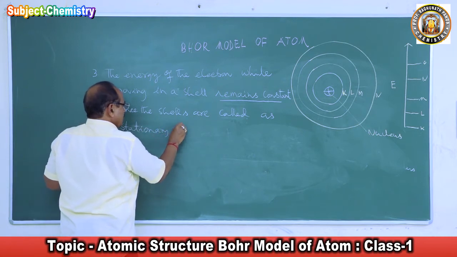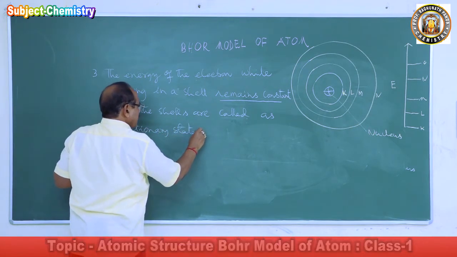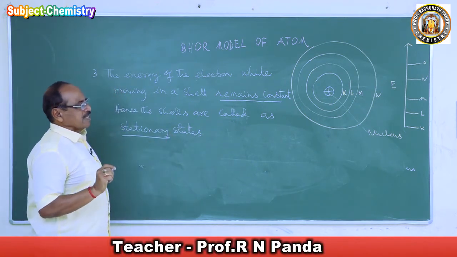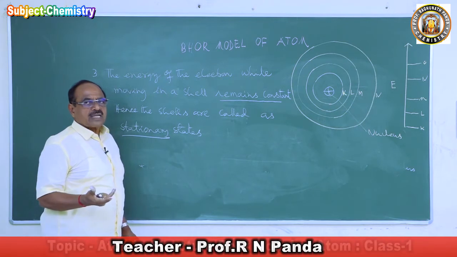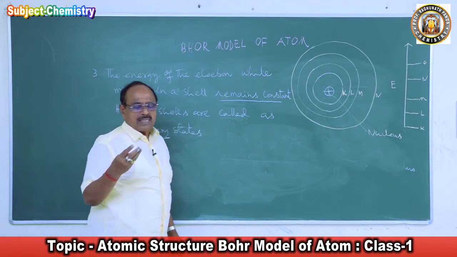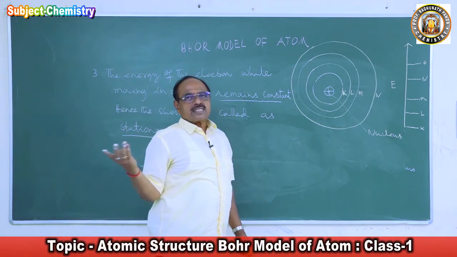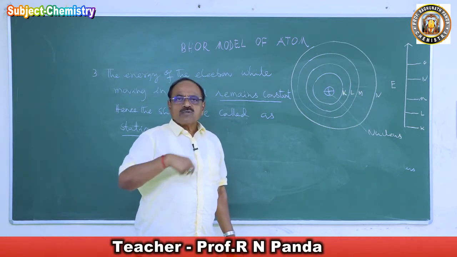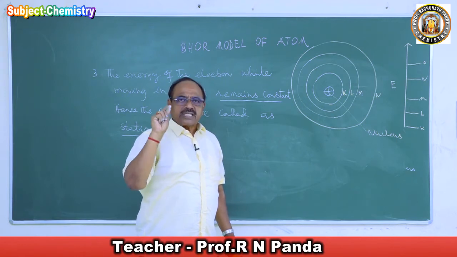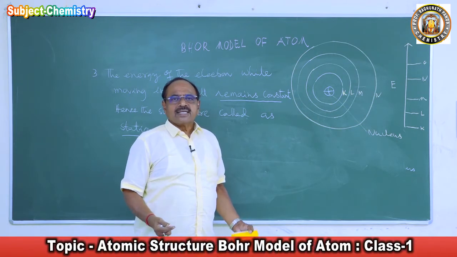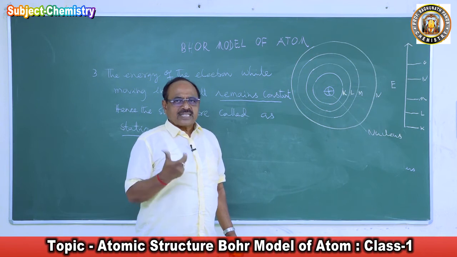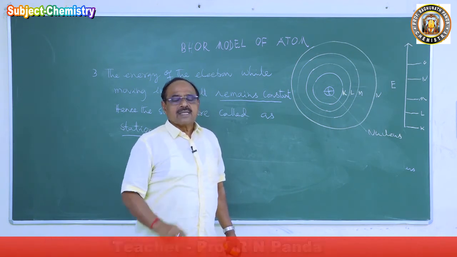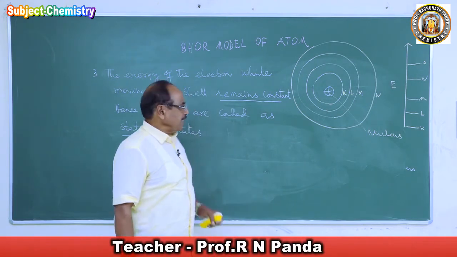They are called stationary states because, what is stationary? Anything that is fixed. The sun is stationary and the earth is moving around the sun. Sun is not moving, the earth is moving around the sun. So stationary means nothing will change. It is intact, it's fixed, it's rigid. That is the reason the cells are called stationary states.